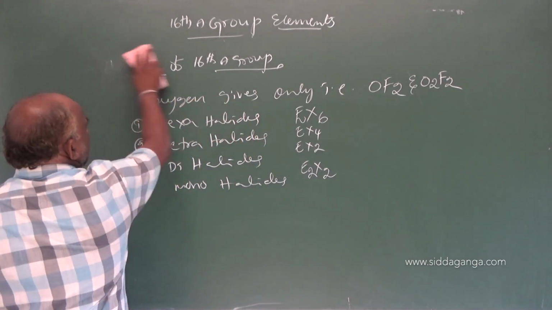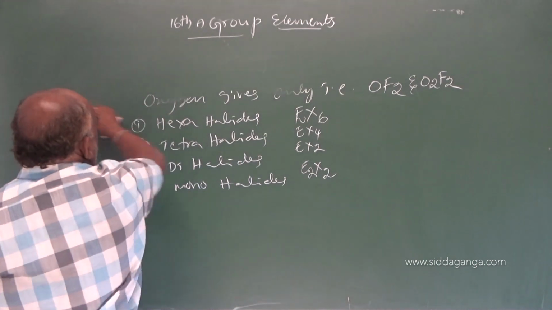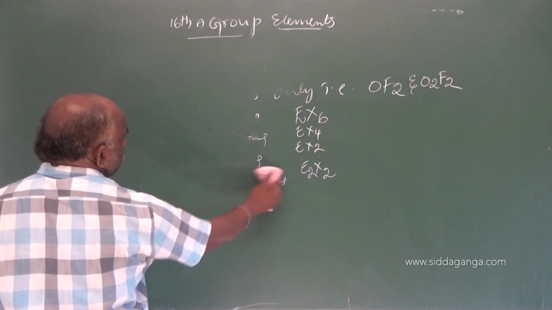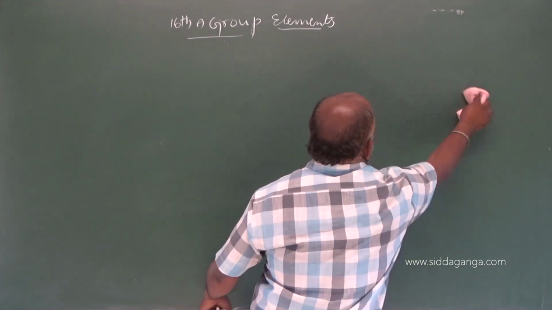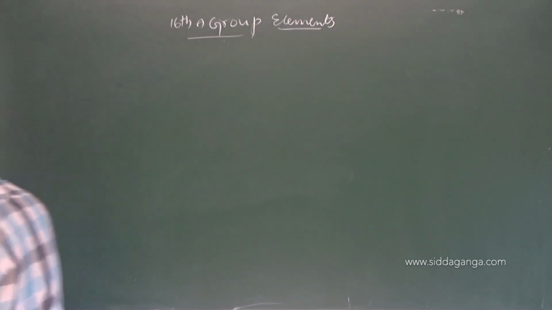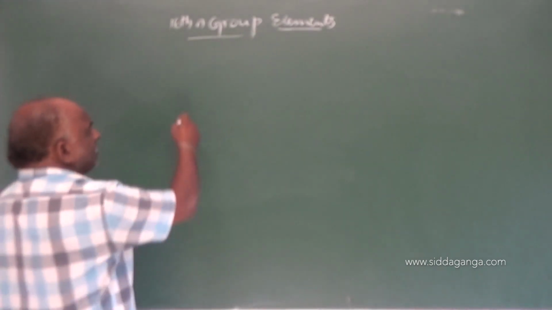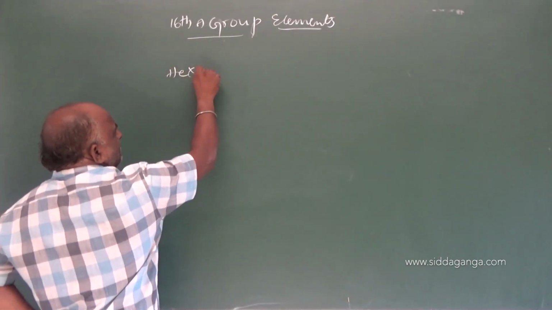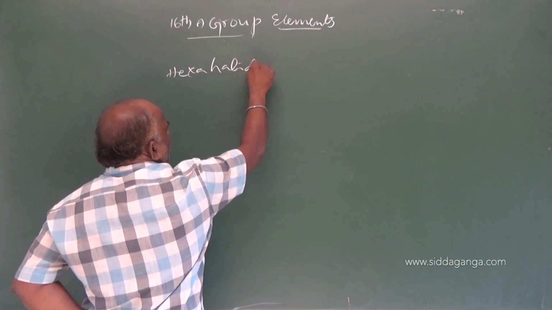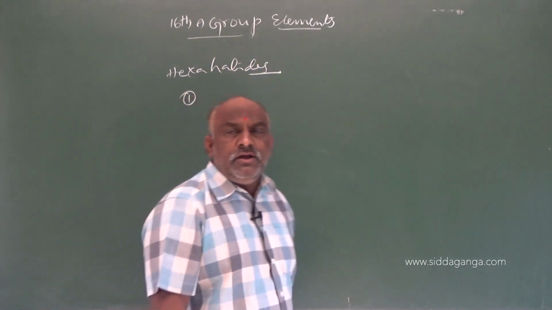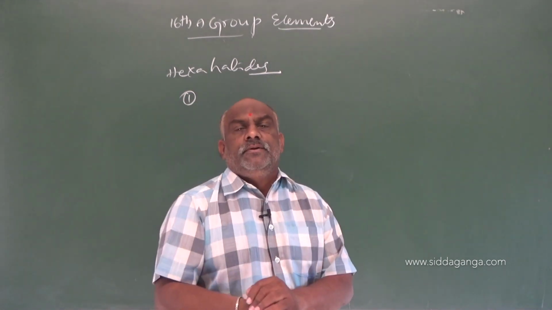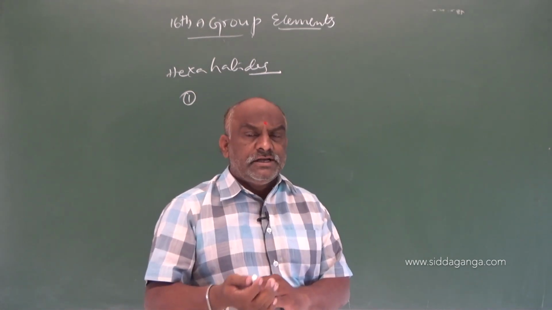So let us consider what the remaining halides are, how they are available, what the hybridization is, and what the shape of the molecule is. Number 1 is hexahalides. In hexahalides only fluorides are stable, while chlorides, bromides, iodides are unstable.